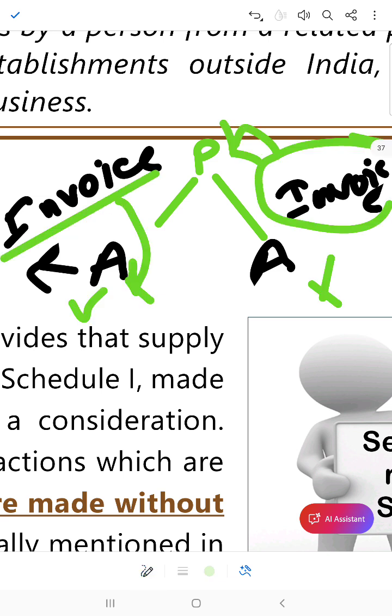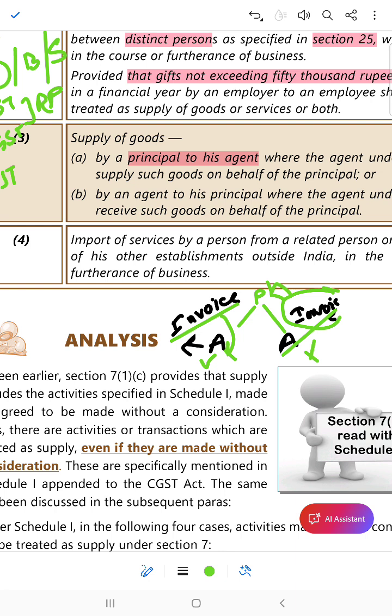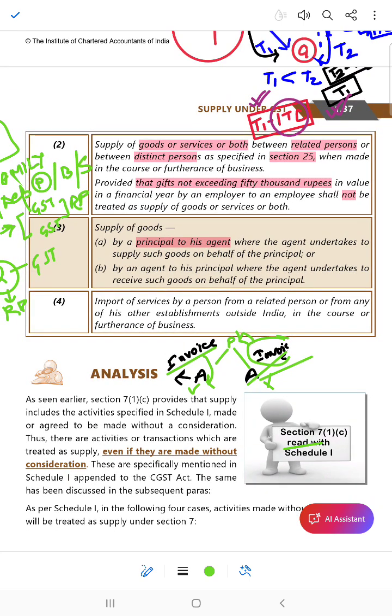So what the act says is: principal to his agent, to supply, and agent to his principal, where the agent undertakes to receive such goods, by an agent to his principal, where the agent undertakes to receive such goods. The final one is of deemed suppliers. Is it clear?